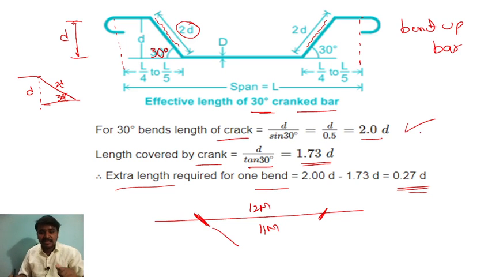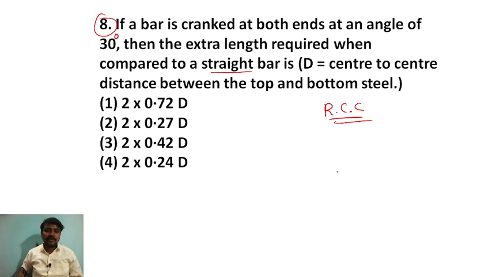That extra length they are asking. So that is 0.27 D, the answer for the given question, right? 0.27 D, 2 into 0.27 D. I think you got the question as well as the answer. What is the solution? First of all, understand, right? Shall we move to the next question?